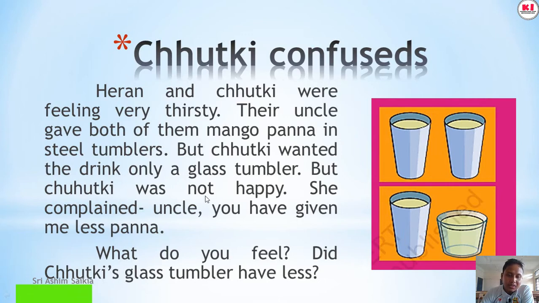But Sutki was not happy. She complained, "Uncle, you have given me less pana." So Sutki wanted to take the glass tumbler, and uncle also gave her the glass tumbler. Look here, this is the glass tumbler and this is the steel tumbler. So she was not happy because she thought she got less pana.